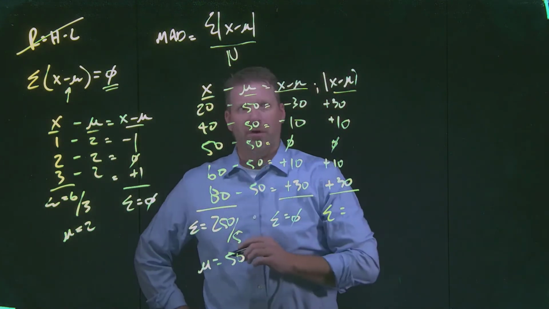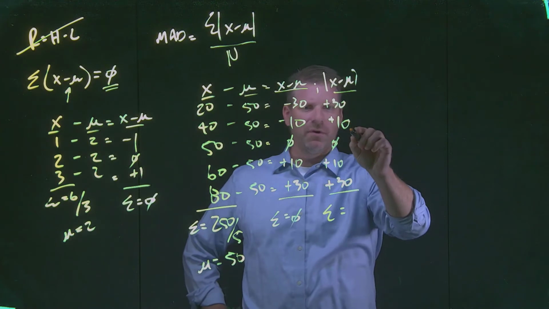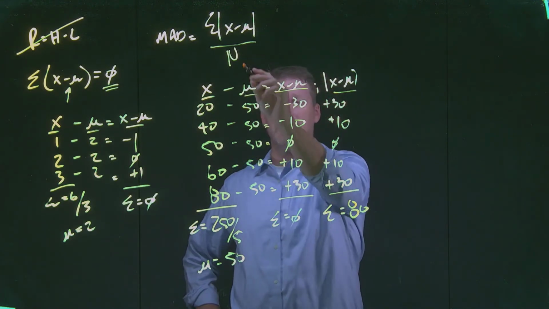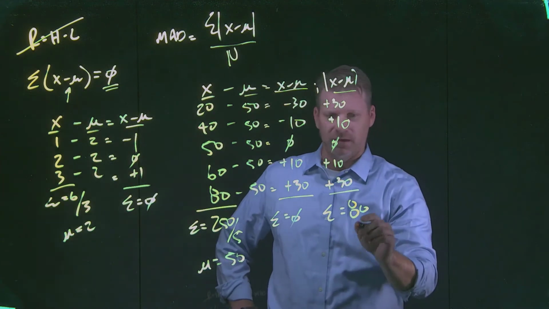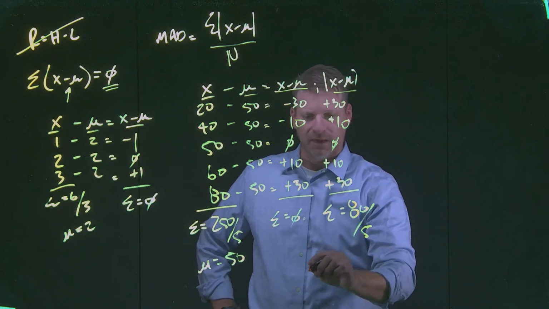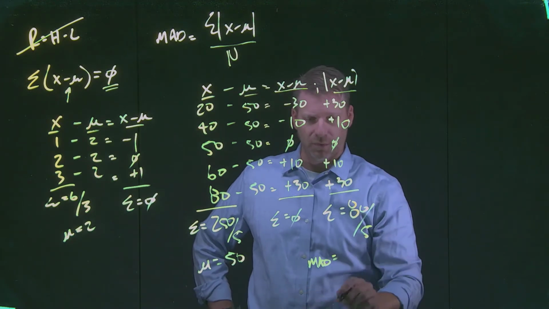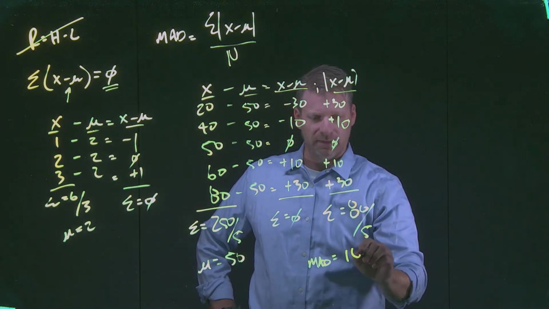With our equation, then we're going to total those up. We got 30, 40, 50. We've got 80 here, right? And then if I take the 80 and divide by my number of observations, which of course is still 5, it tells us that our mean average deviation is equal to 16.